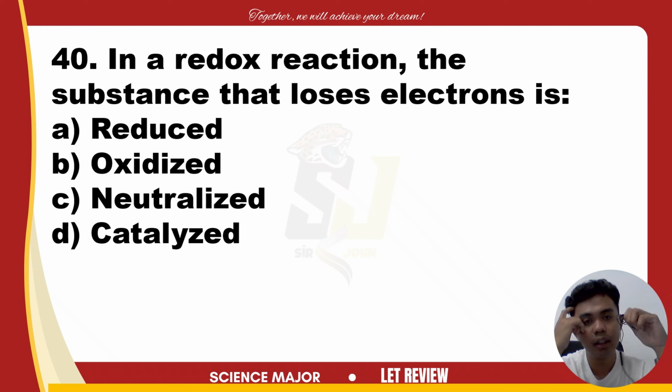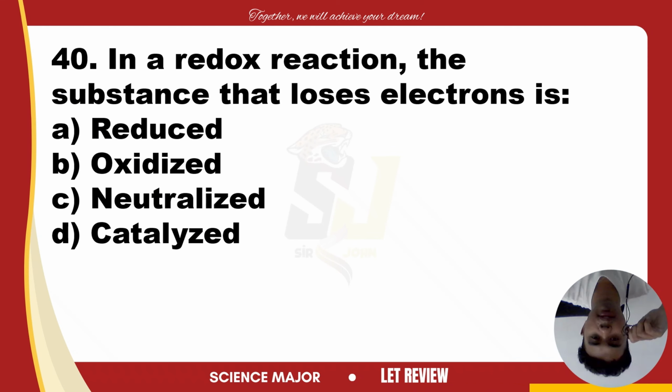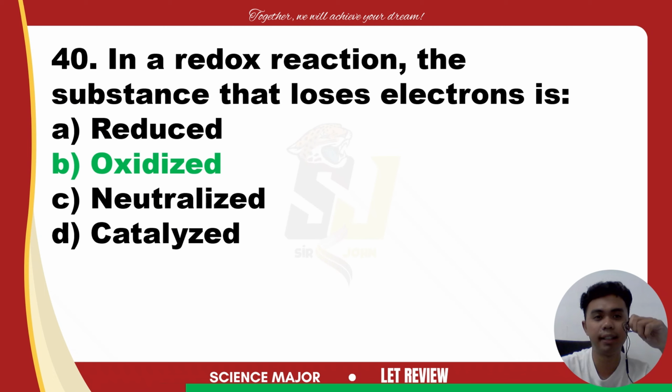Number 40. In a redox reaction, the substance that loses electrons is reduced, oxidized, neutralized, or catalyzed. The answer is oxidized. In a redox reaction, short for reduction-oxidation, two processes happen simultaneously, right?